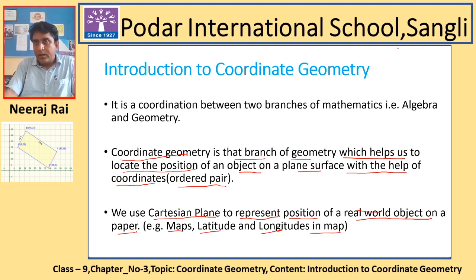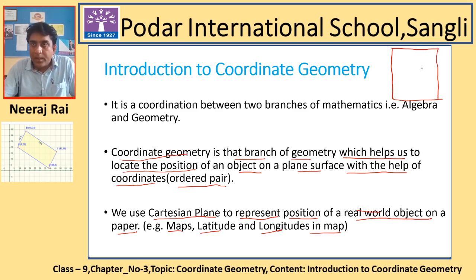On the right top corner of the screen, I am drawing a rectangular paper. And on this paper, suppose you have a point over here.